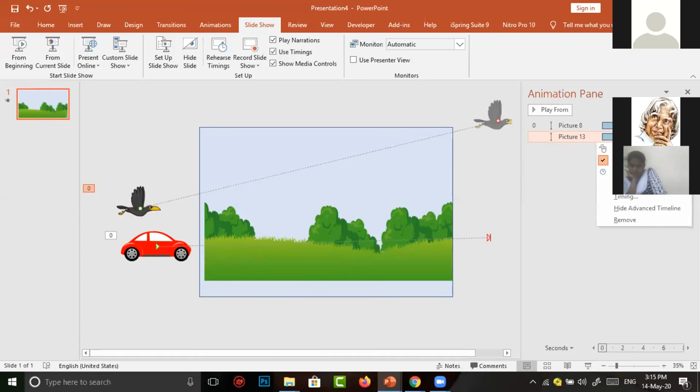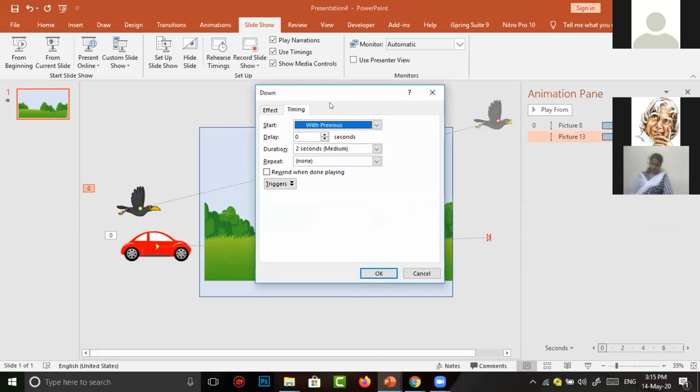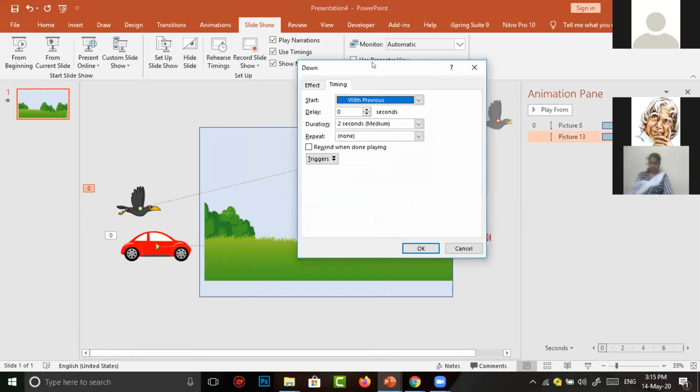For this, you have to go to the same area, that is the animation pane, select a picture, and below start after previous, there is effect options. The next one is timing. I select timing. In timing, 2 seconds are automatically selected, and I click on it.